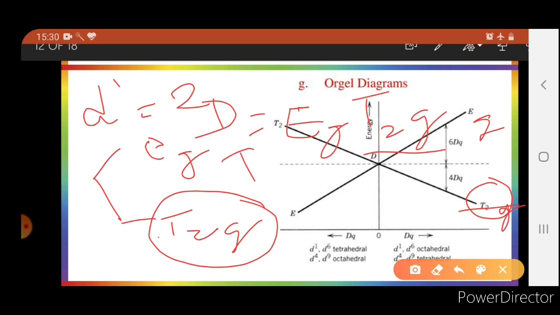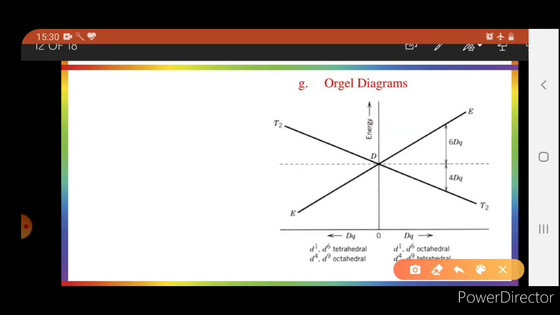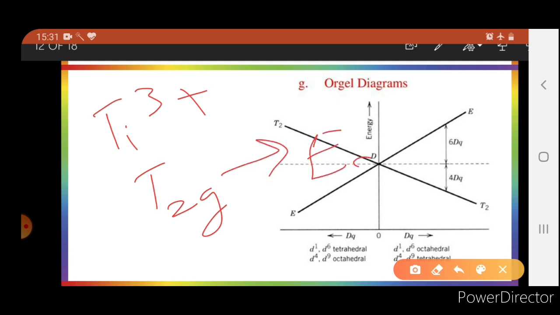For example, for the Ti complex, the transition takes place from T2g to Eg at around 21,000 centimeter inverse wave number.